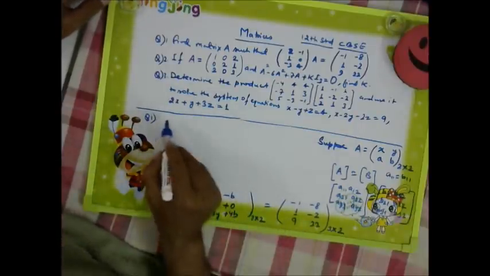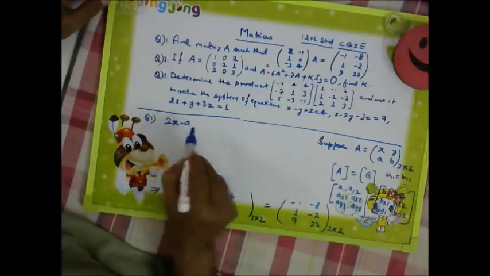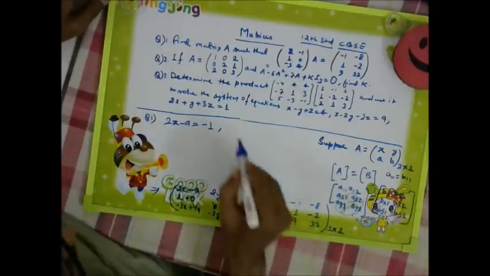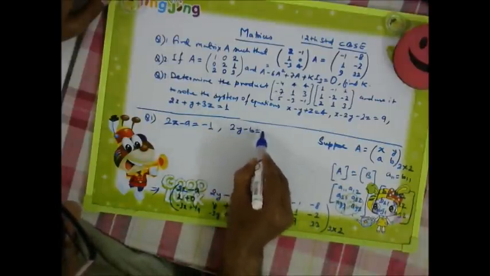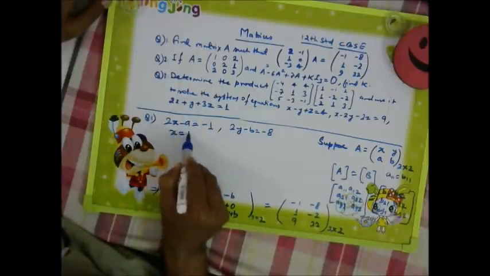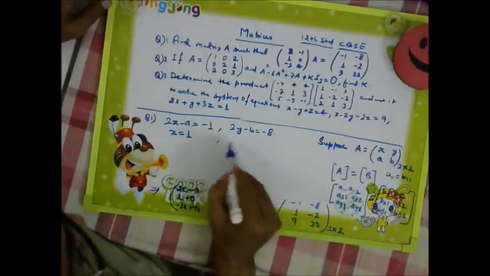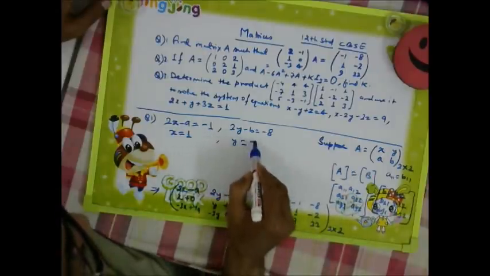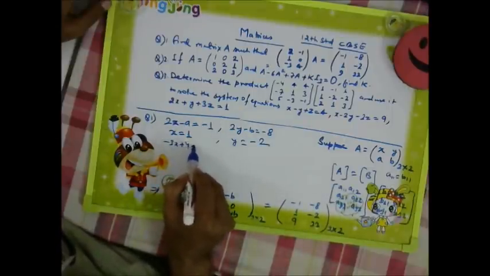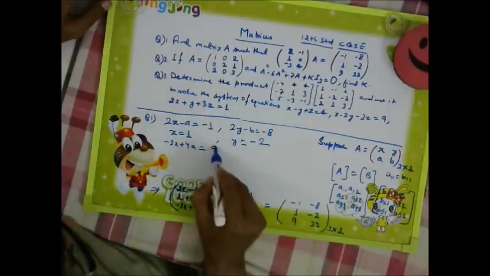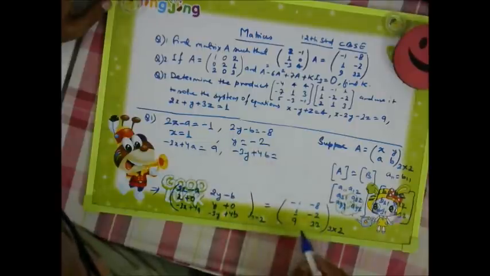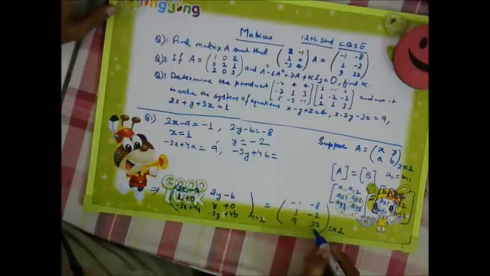So 2x minus a is equal to minus 1. Another equation we have got: 2y minus b is equal to minus 8. Then x plus 0, so x is equal to 1. And y plus 0, so y is equal to minus 2. Then minus 3x plus 4a is equal to 9. And minus 3y plus 4b is equal to 22.